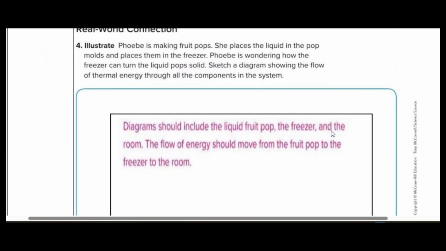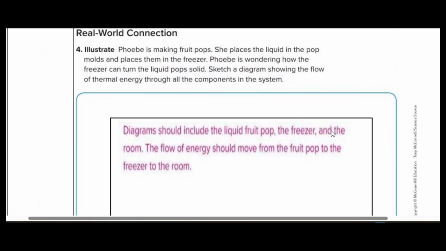Okay, again, another question on heat transfer. You have a small fruit pop which is kept in the fridge. You take it out after some time, the fruit pop becomes warmer and slushy, right? It becomes like that because it gains more thermal energy from the environment around the ice cream or the fruit pop. So the heat from the air around is going into the fruit pop and making it slushy or liquid, right? So that is also about the direction of transfer of heat from the hot object to the cold object.